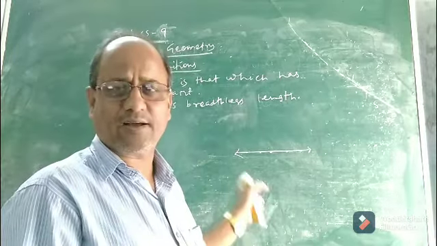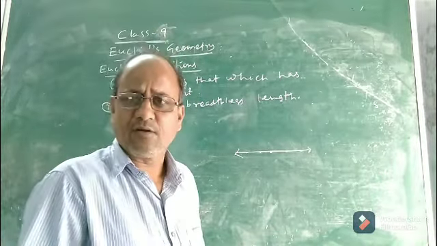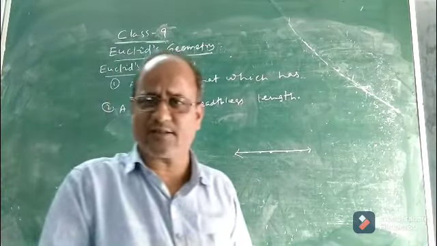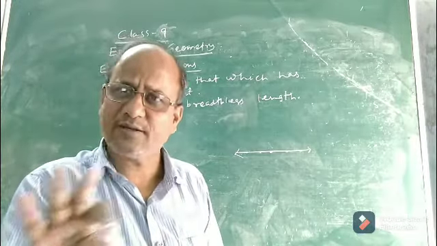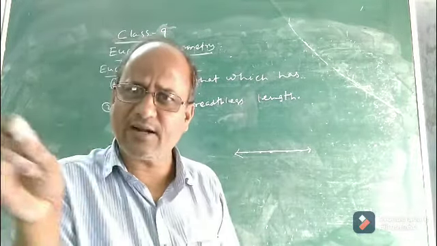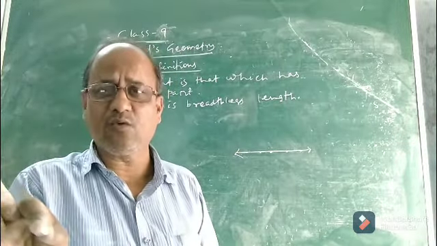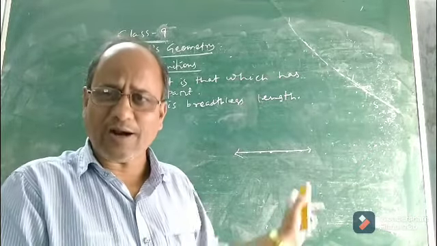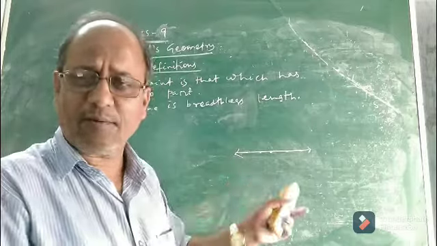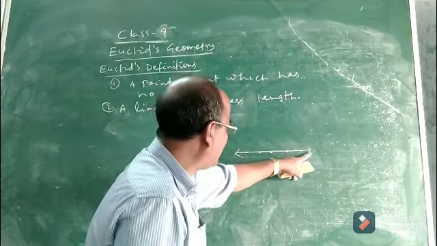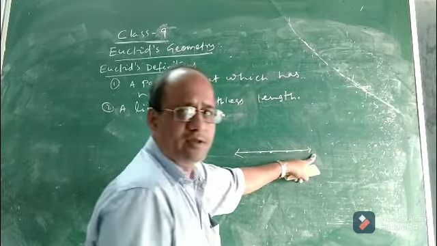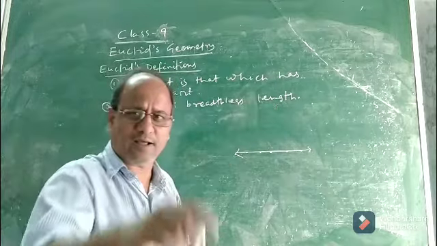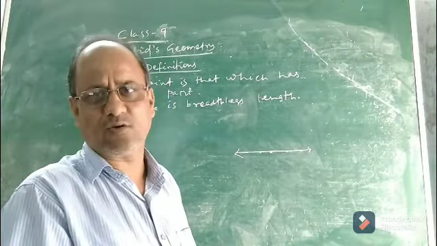This was the concept of line according to Euclid. Then the third point he said, you see, the ends. We know, children, if we go back to junior classes, that a straight line has no fixed end point. Since it can be produced endlessly in both directions, we cannot say how many fixed end points a line has. So Euclid said that the ends of a line are points. Actually it has no end point, but if we assume a line is breadthless length, then the ends of a line will definitely be only points.